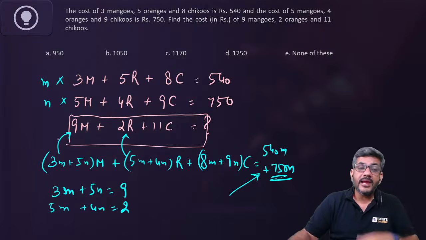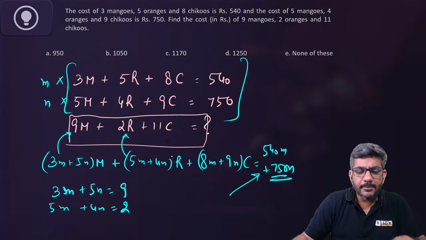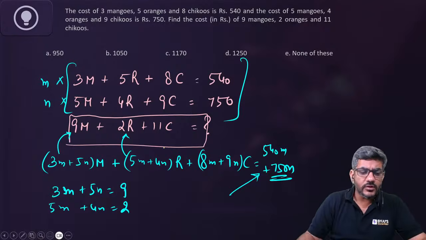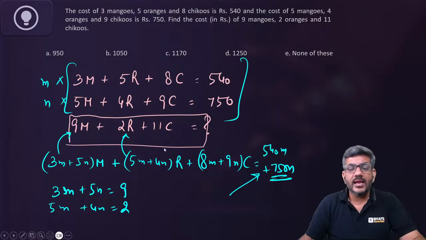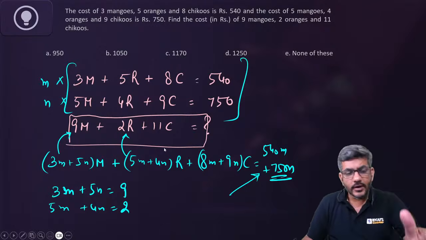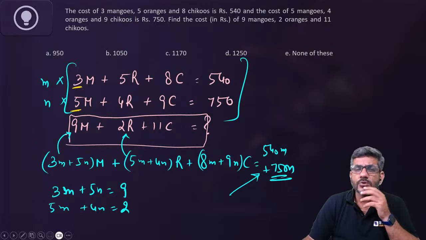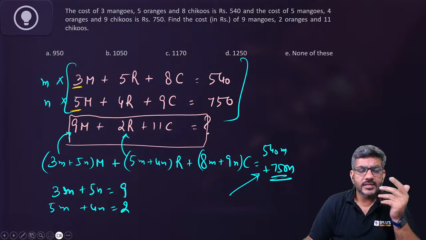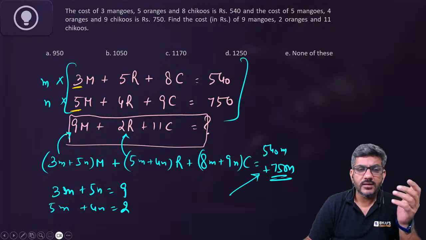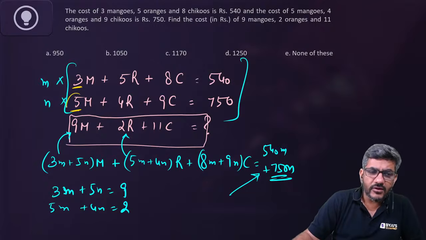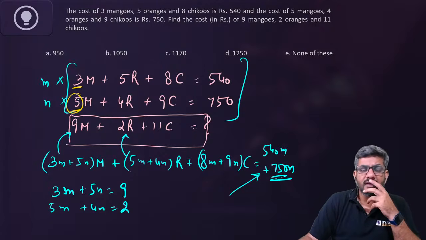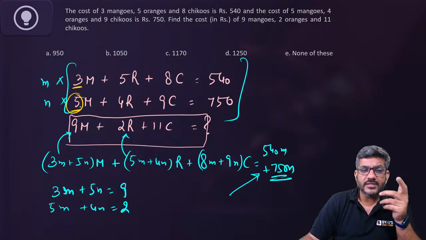The second way is to try to multiply them by some random constants so that you get 9, 2 and 11 as the coefficients of mangoes, oranges and chikus. For example, think about how 3 and 5 can make 9. 3 twos are 6, 3 threes are 9, 3 fours are 12, 3 fives are 15 minus 6, 3 sixes are 18 minus 9 will not make 21. This is going too far. Can it be made from multiples of 5 and 3? 5 doubled is 10, minus something is not 9. 5 threes are 15 minus 6.